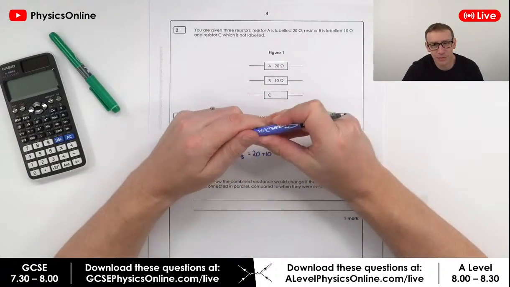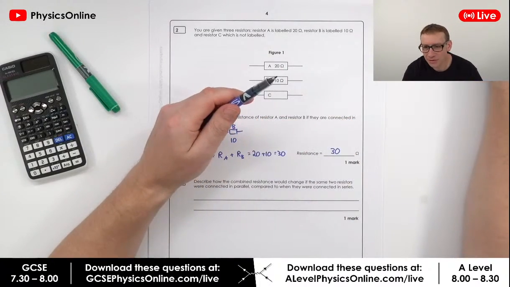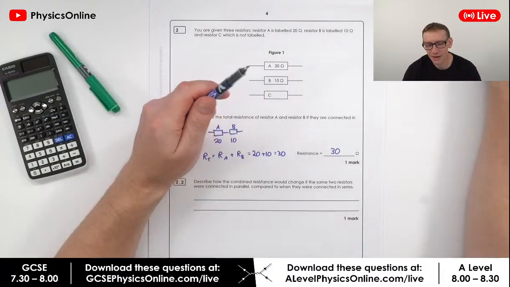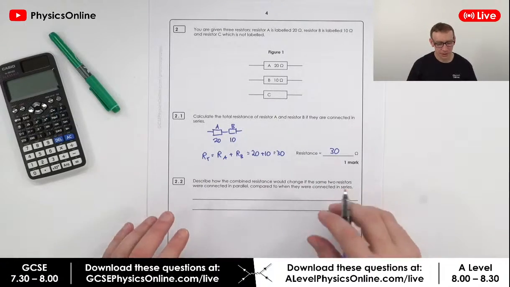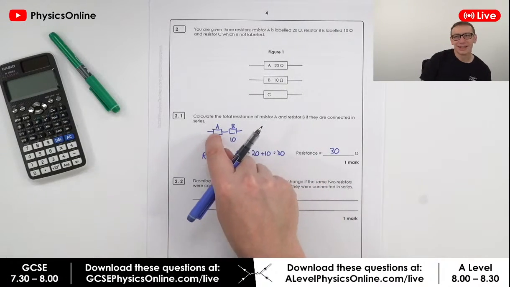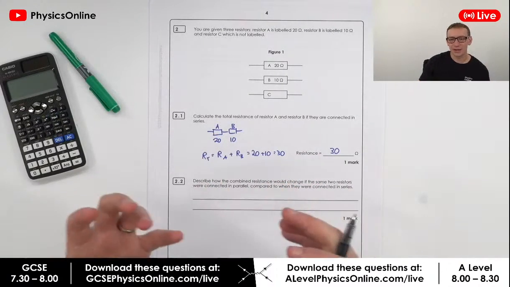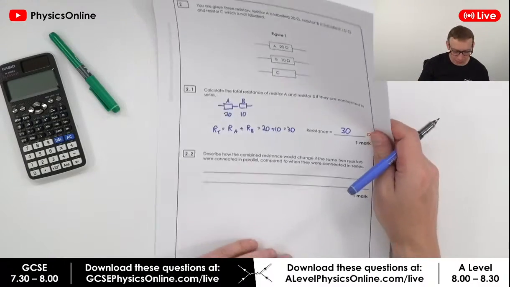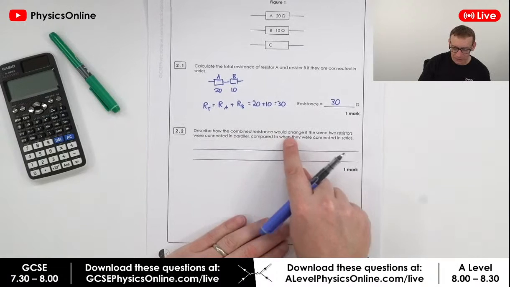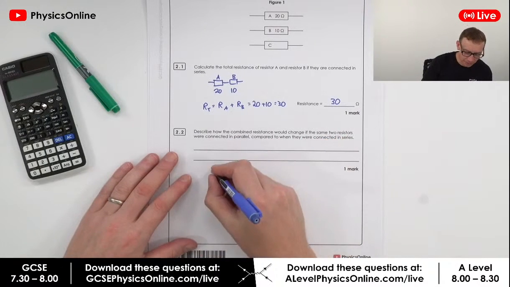Okay, excellent work from everybody. These questions aren't too bad. But again, it's only 1 mark. You can do this in your head, but it's always worth, even though it's a simple thing, just making sure you don't get any silly mistakes. Yeah. Right. Describe how the combined resistance would change if the same 2 resistors were connected in parallel.